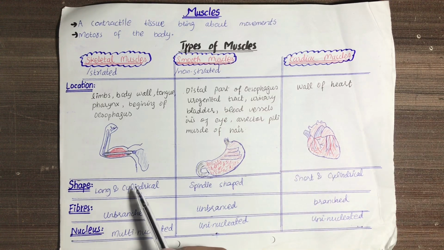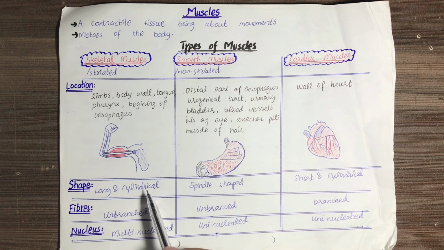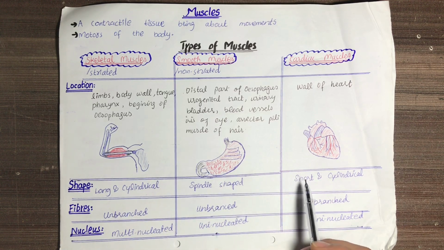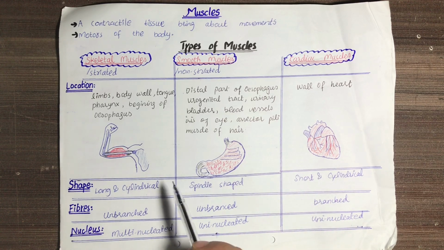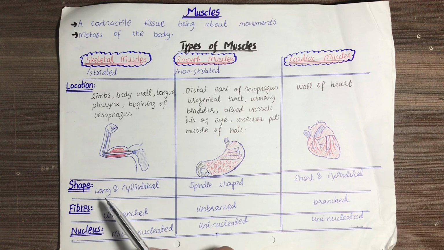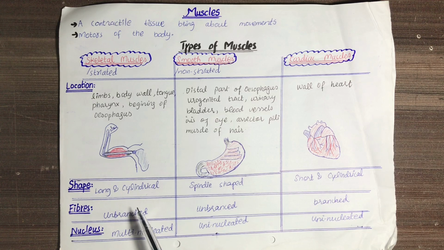If we talk about the shape, skeletal muscles are long and cylindrical. Smooth muscles are spindle in shape and cardiac muscles are short and cylindrical. Skeletal and cardiac muscles are both cylindrical, but skeletal muscles are long and cardiac muscles are short. If we talk about fibers, skeletal muscles and smooth muscles have unbranched fibers. Cardiac muscles have branched fibers.